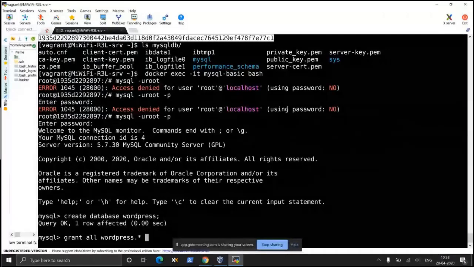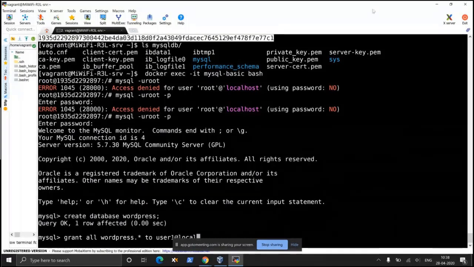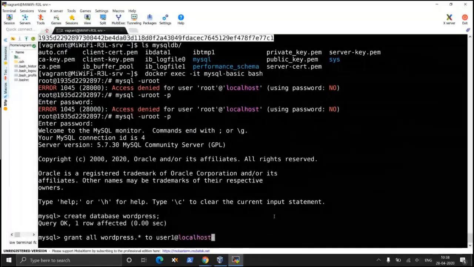Grant all to user1 at localhost. Okay, semicolon. Grant all on localhost to user1.